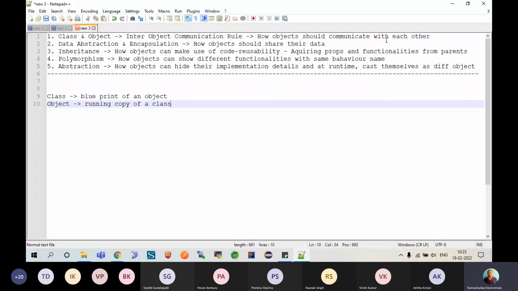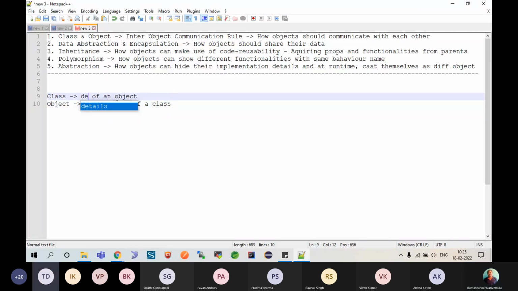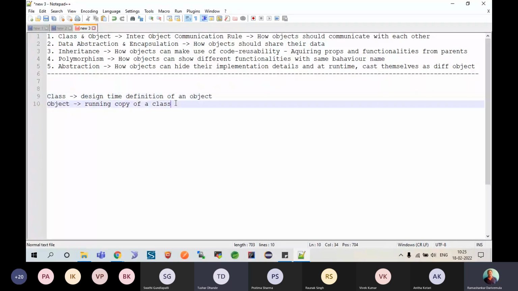If you say a class is a design diagram of an object, then an object is nothing but a running copy of the class definition. Make it clear, these two are interrelated. So whatever you define at the time of writing the class, exactly the same way the object is formed at runtime. Am I clear? The way you write the class, the same way the object is formed.